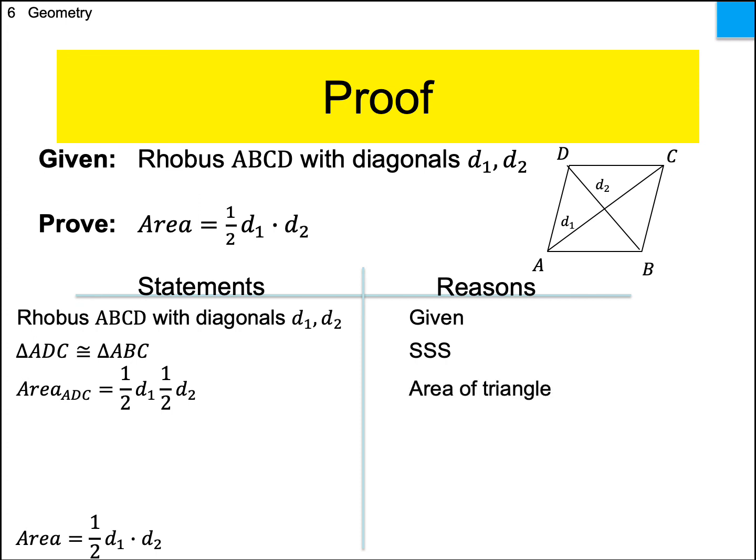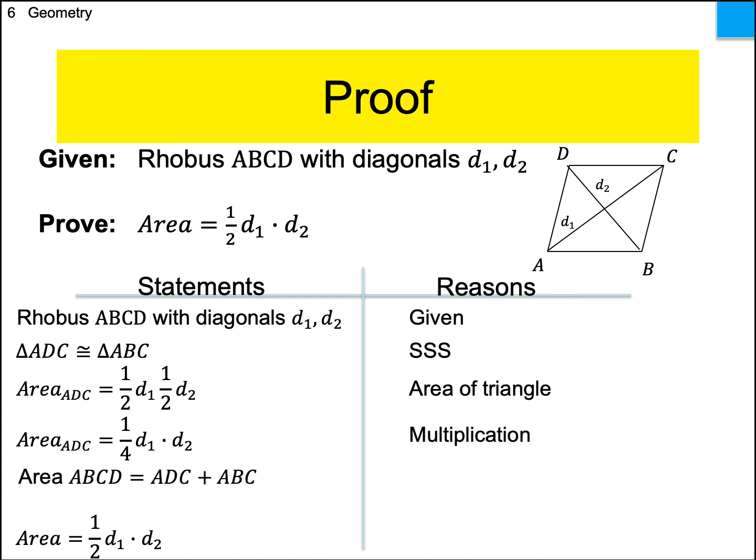Okay, so there's my formula just for ADC. I also could have done this for ABC as well, but I chose not to. 1/2 times 1/2 is 1/4, right? That's just multiplication. And we know that for the whole rhombus, it will be those 2 triangles added together. Once again, that's the old postulate 19.